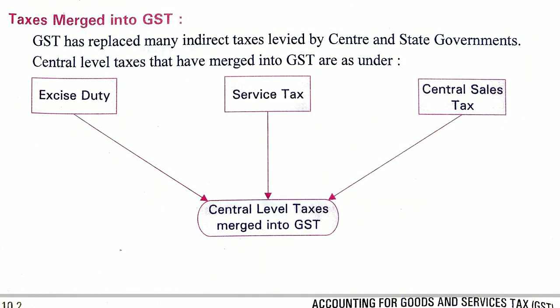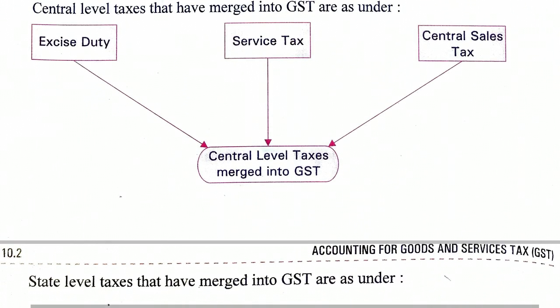Now, taxes merged into GST. What are the taxes which were merged? Service tax, excise duty, central sales tax. These are the central taxes which are merged into GST. Earlier it happened that the central government also took taxes, and in some goods the state government also took taxes. So these are merged into GST.